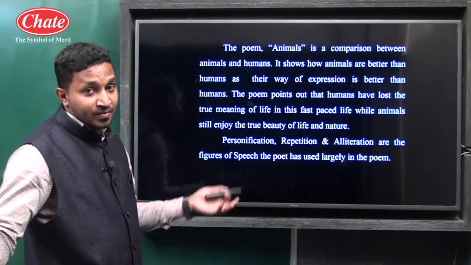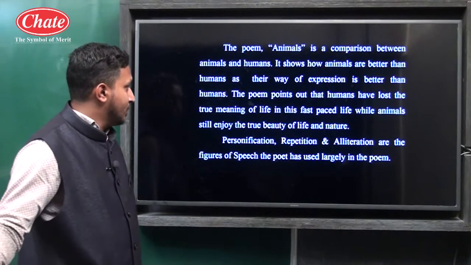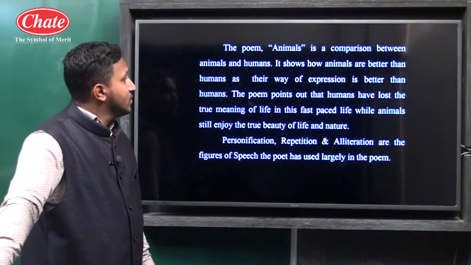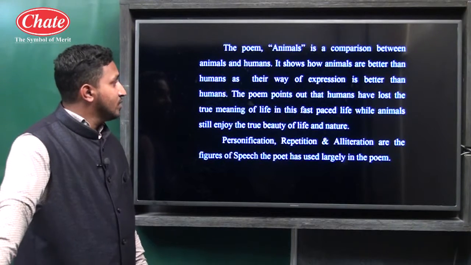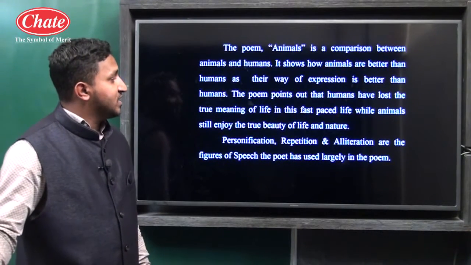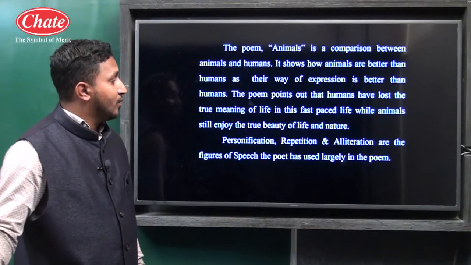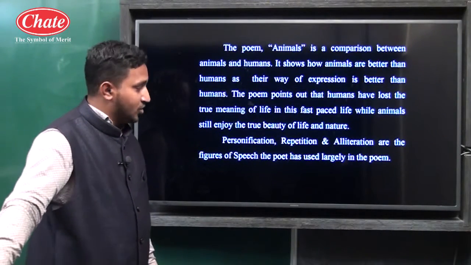The poem points out that humans have lost the true meaning of life in this fast-paced life, while animals still enjoy the true beauty of life and nature.